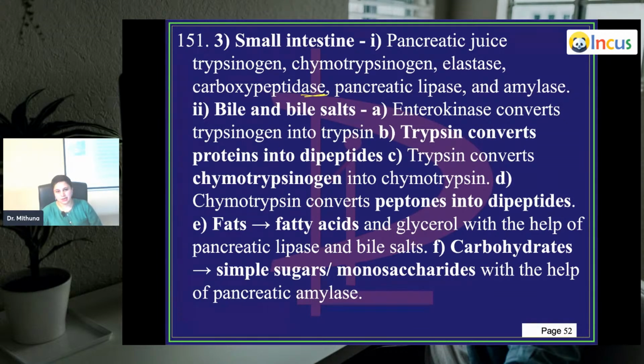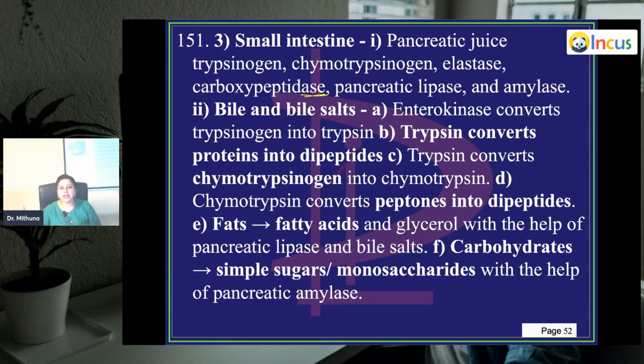So enterokinase is what converts trypsinogen into trypsin. Trypsinogen is in an inactive form; it is getting converted to trypsin, and trypsin converts protein into dipeptides. Trypsin converts chymotrypsinogen into chymotrypsin. So what is enterokinase doing firstly? It is converting trypsinogen into trypsin. Then this trypsin is converting proteins into dipeptides. And trypsin also converts chymotrypsinogen into chymotrypsin. And this chymotrypsin converts the peptones into dipeptides.